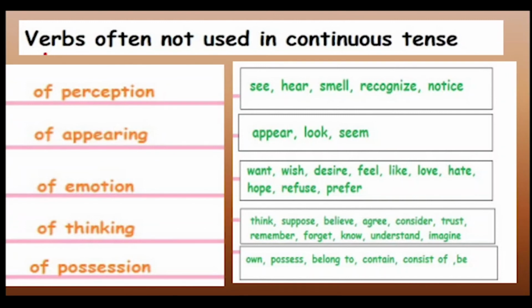So you can never say I'm remembering, or you can never say I'm forgetting. Okay? And know, understand, and imagine. And verbs of possession, that is own, possess, belong to, contain, consist of, and be.